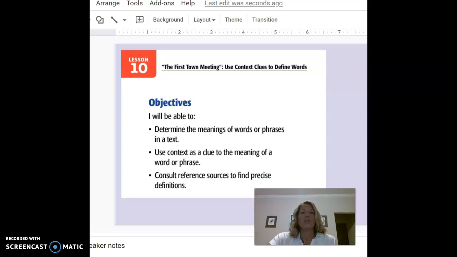Good morning, guys. This morning we are working on being able to determine the meanings of words or phrases in a text, use context clues to give meaning of a word or phrase, and then consult a reference source to find the actual definition. So a reference source would be an online dictionary or a dictionary at home. Right now everything's online, so I have an online dictionary pulled up.